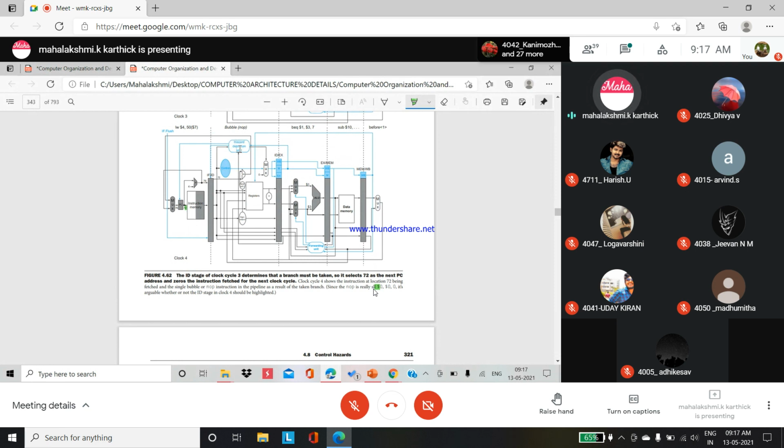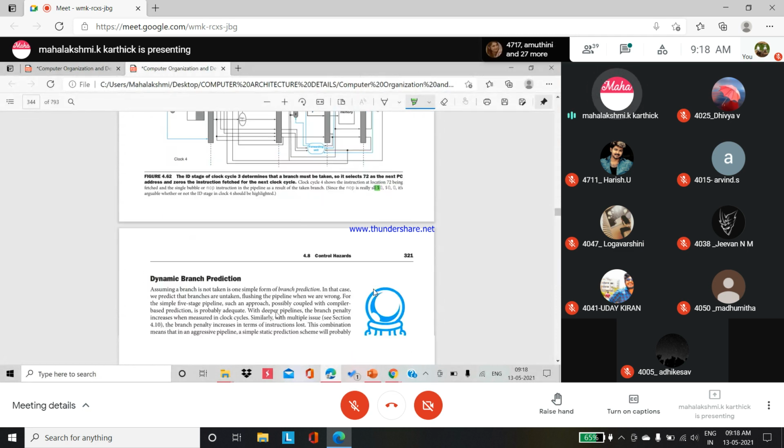See, here is a hazard detection unit, where the hazard is detected when we are not able to complete the branch instruction while other instructions are in process. When we identify this hazard, we do the IF flush. But the IF flush is connected to the instruction fetching part. So why is the flush connected here? Only after completing the branch instruction are other instructions allowed inside the pipeline. So we do that flushing, resetting the values.